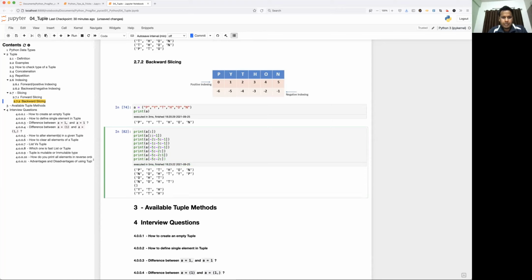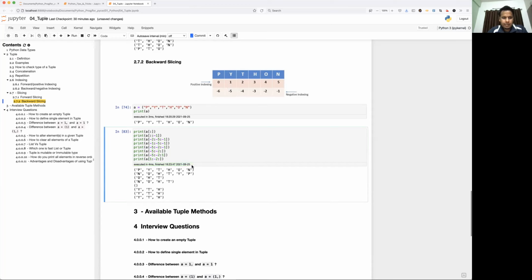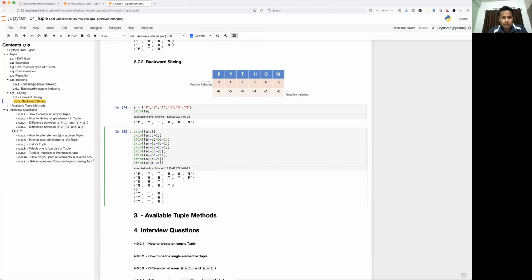Now let's take another example. This time I'm going to give 1 and I can give -2 also. Why? Because -2 is nothing but 4, right? So 1 to 4 is the same as 1 to -2, correct? Here I'm going in a forward direction, so no need to mention the step size. By default it is +1 only. Okay. Now let's take some other example.